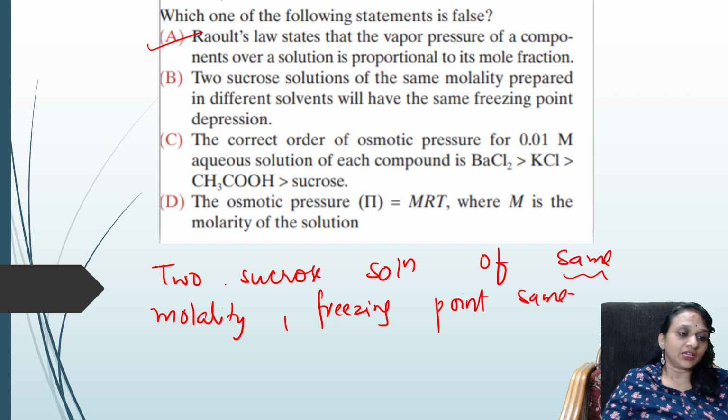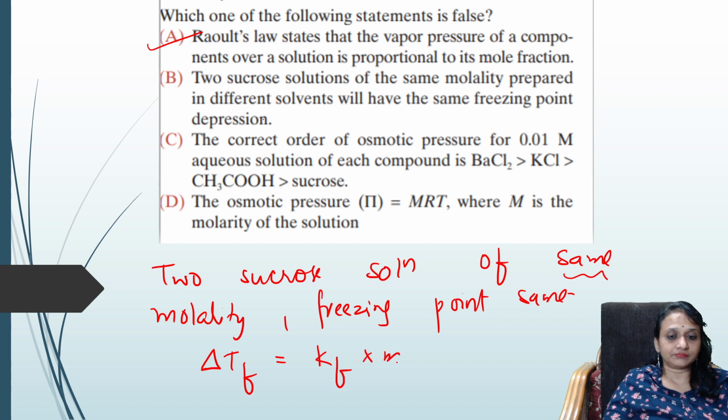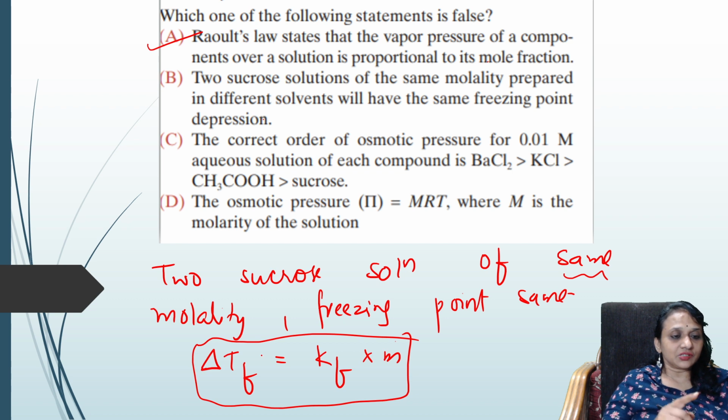Why? Because we have the formula delta TF is equal to KF into m. This is the formula for depression in freezing point. Observe. Because freezing point does not depend upon the nature of the solvent. Correct? It's a colligative property. It will not depend upon the nature. For me, the important thing is the number of moles of the solute. So they said two sucrose solutions will have different solvents. Solvent, it will not depend. Correct?